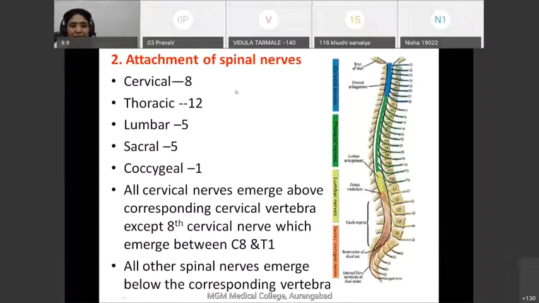Then all the remaining spinal nerves come below the numerically corresponding vertebra. This is all about the spinal nerves.